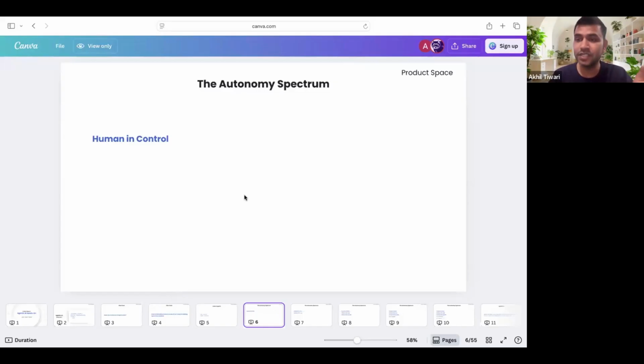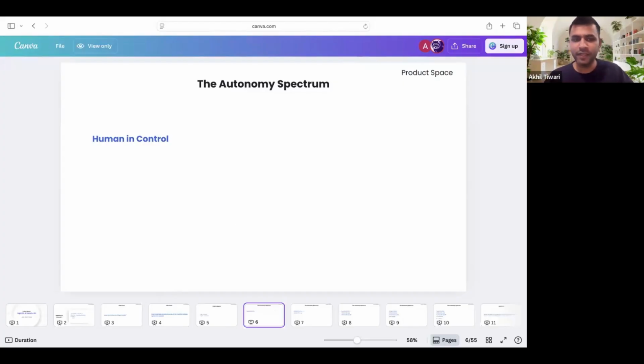So the first stage of the autonomy spectrum is humans in control, and we'll try understanding this example with the evolution of a four-wheeler or any car, right? So in this first stage, humans used to perform all the tasks, right? For example, in case of a standard car, which was there, let's say 20, 25 years back, right? As a user, you were handling all tasks, including steering, speed, braking, and navigation, right?